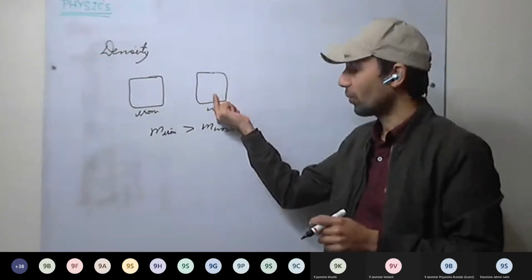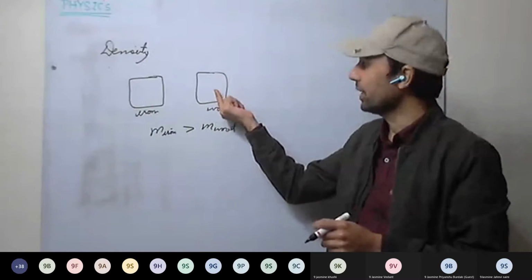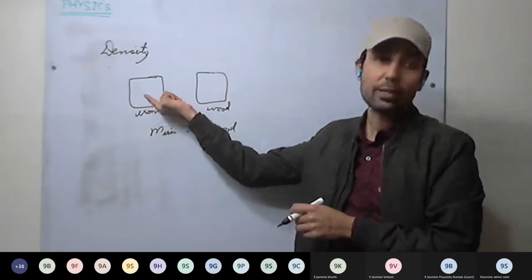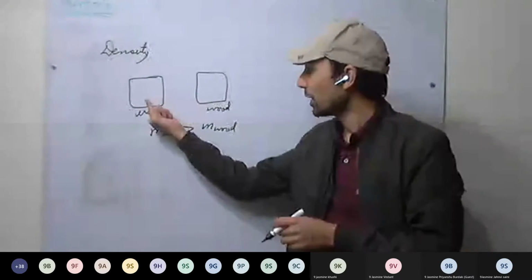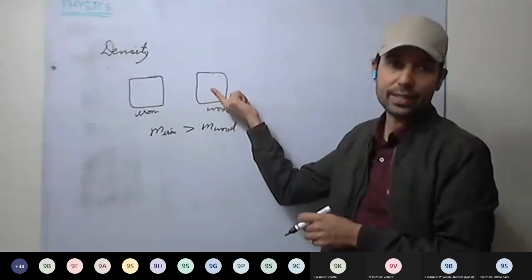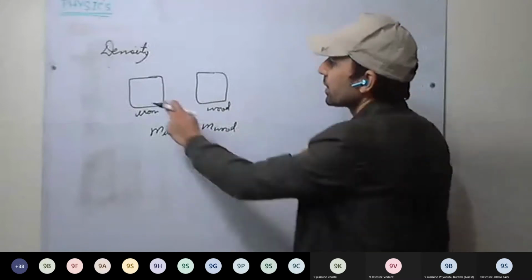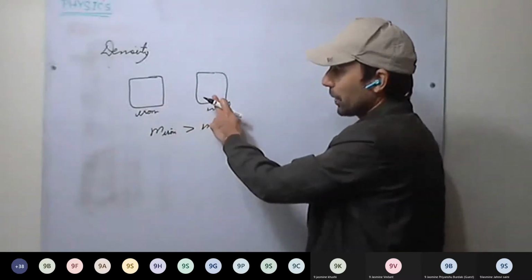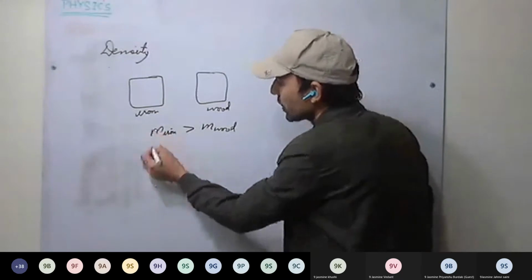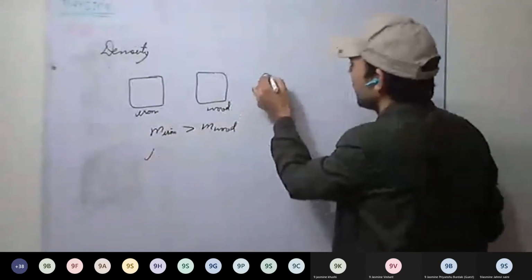So particles of wood are less heavy as well, less densely packed. In iron, they are more heavy and more densely packed. So mass of iron is greater than mass of the wood, if the same volume we are taking. To represent this, iron is more dense as compared to wood. So if the same volume is taken, what will density be?